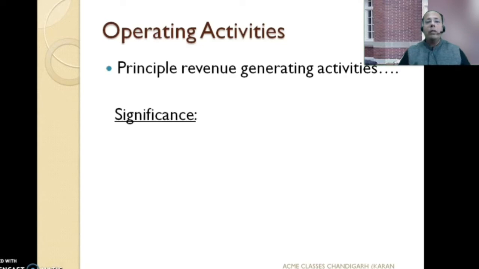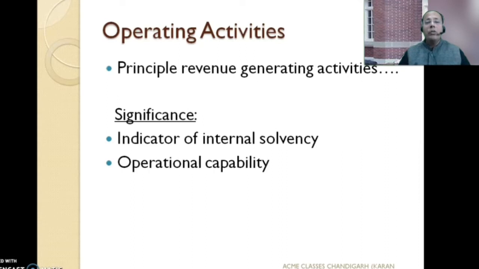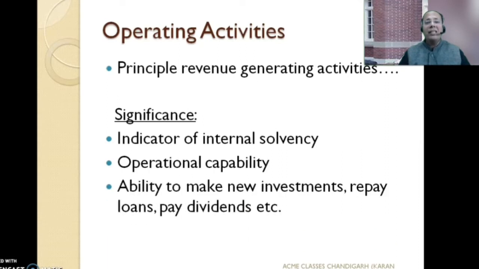So let's go on to the significance of knowing about operating activities in a cash flow statement. If the net result of the operating activities of the cash flow statement is a healthy cash inflow, it indicates 3-4 things. First being that the company is internally solvent and the net revenue producing activities of the business is resulting in a cash inflow. What does that do, or how does that help the business? It simply helps the business to be in a position to pay off all its debts, plan about future investments, pay dividends, and it is also an indicator of operational efficiency of the business.